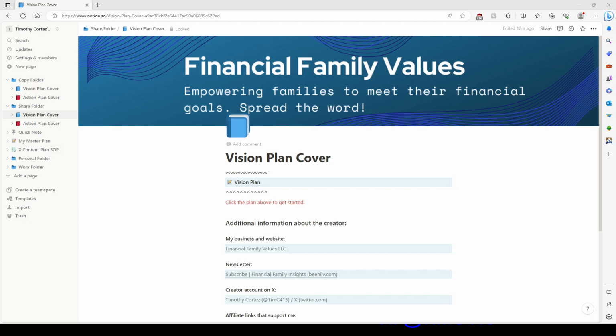Step 1. When you find this plan, I want you to duplicate it using the link in the top corner right over here. Right now for me it says share, but for you it should say duplicate. Duplicate it again too, because you want an extra copy to store somewhere in case you mess up on your vision plan.